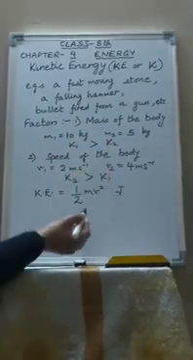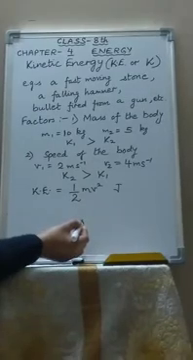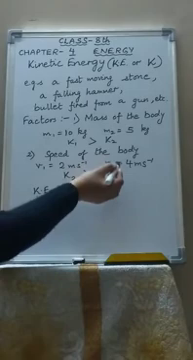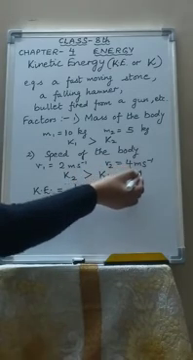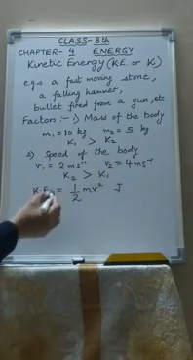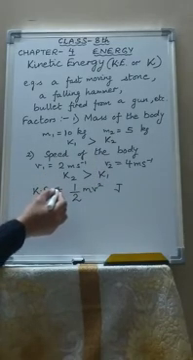Greater the speed, higher will be its kinetic energy. One body is moving with the speed of 2 meters per second. Another body is moving with the speed of 4 meters per second. So the kinetic energy of the second body will be more than the kinetic energy of the first body.